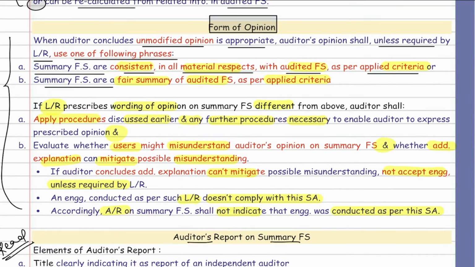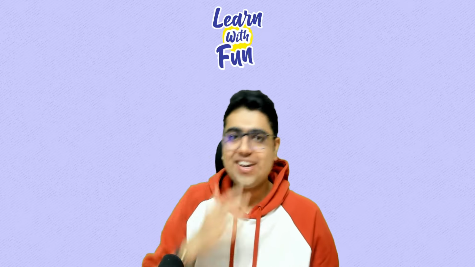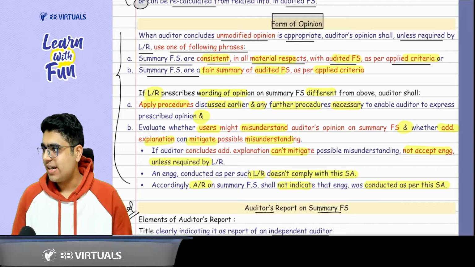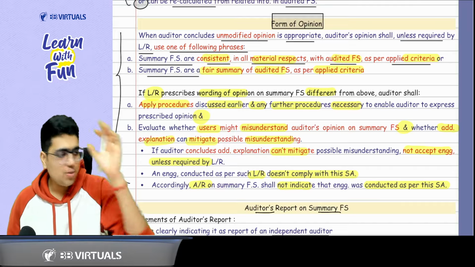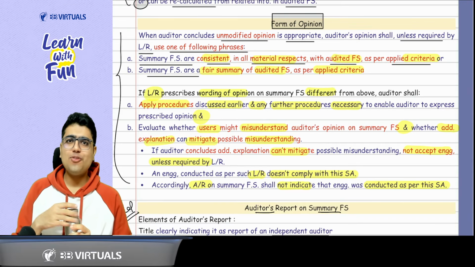Now everyone, we are in the end game. Now we are at the last part of this standard, which talks about forming an opinion. Please take 2 sips of water.